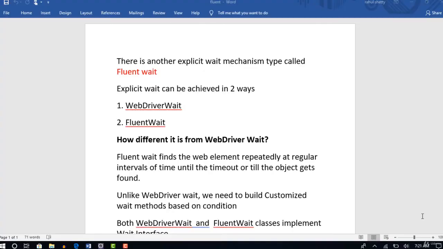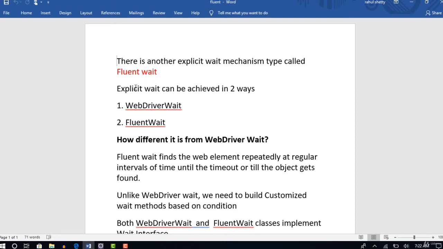Okay, so there is one more explicit wait mechanism, which is called fluent wait. In the last lecture, we have seen WebDriver wait, right? So similarly, the explicit wait we talked about in the previous lecture can be achieved in two ways. One, you can use WebDriver wait, and another is fluent wait. But there is no specific difference between explicit wait and fluent wait. Fluent wait comes under the category of explicit wait.